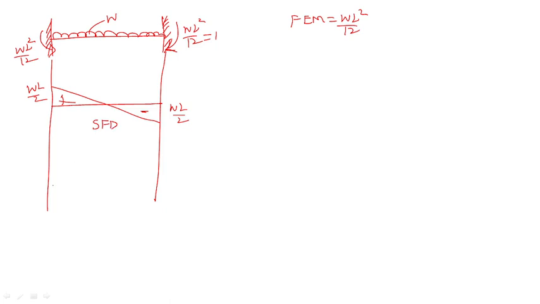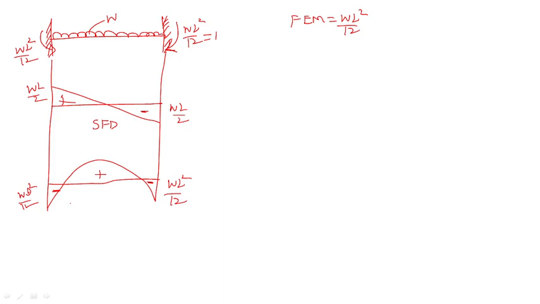Now how will the bending moment come? The bending moment will come like this. We can see WL square by 12. So this value is WL square by 12, and this one also WL square by 12. This is a negative value, this is also negative, this is a positive value. Okay, now what they are asking, this is the actual condition. First we have to remember.